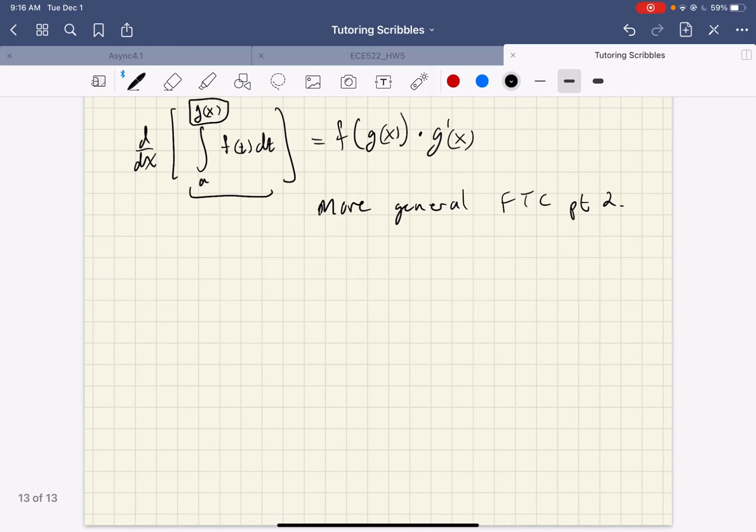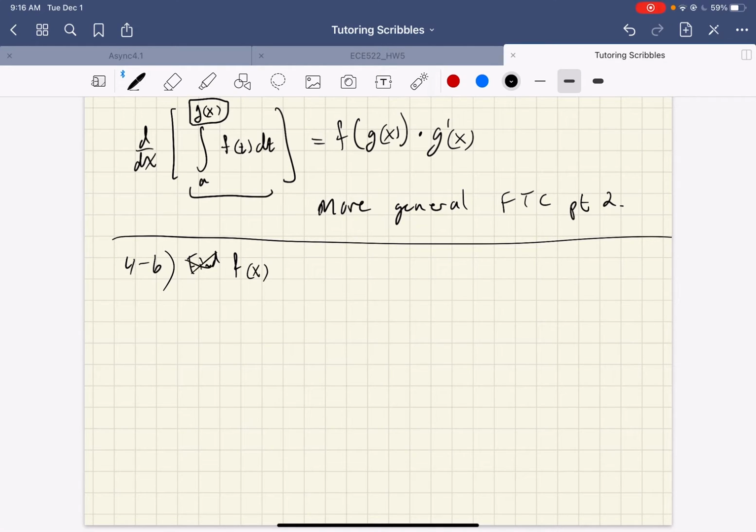So something that I thought was kind of good: all of exercises 4 through 6 have the same kind of format. They say write an expression for a function f of x, so that's our goal, with the given properties. So we'll just say express f of x where, and I'll look at 4: f prime of x is sine of x squared, and f of 0 is 7.